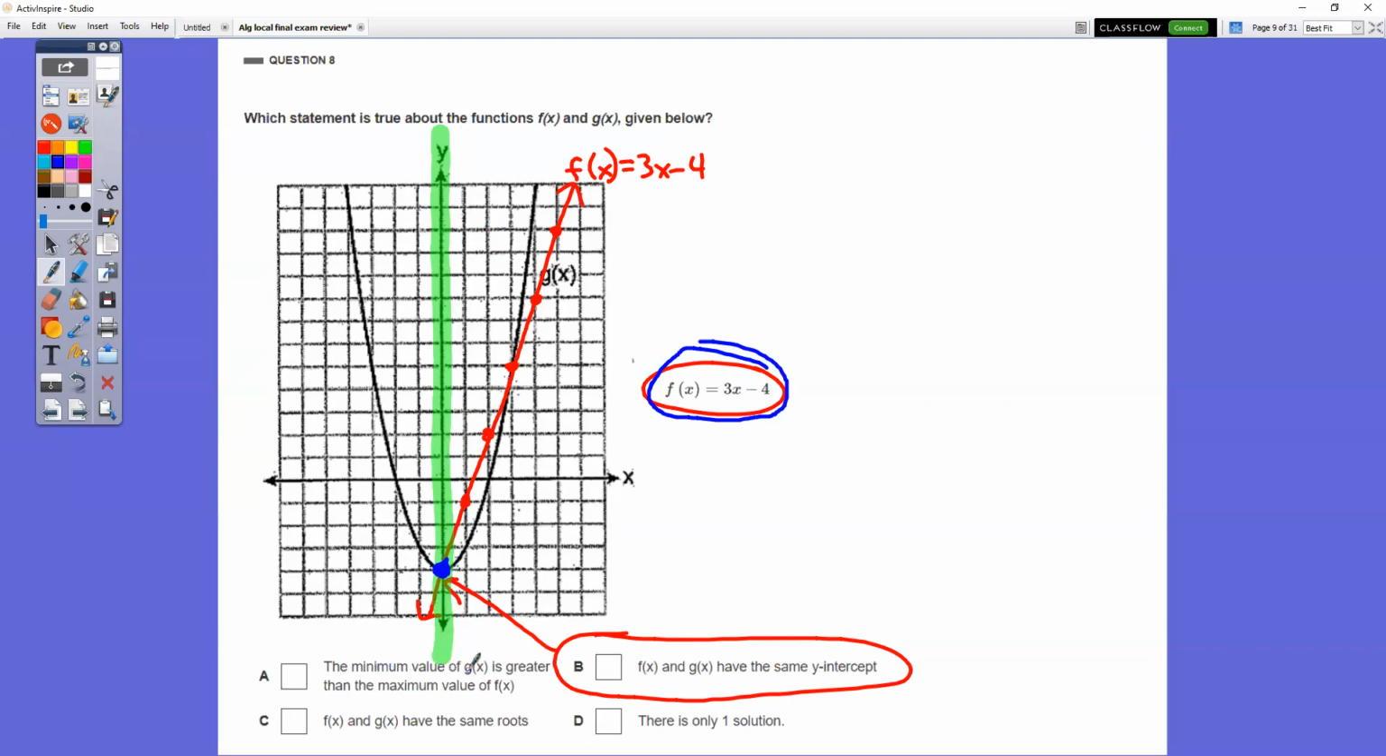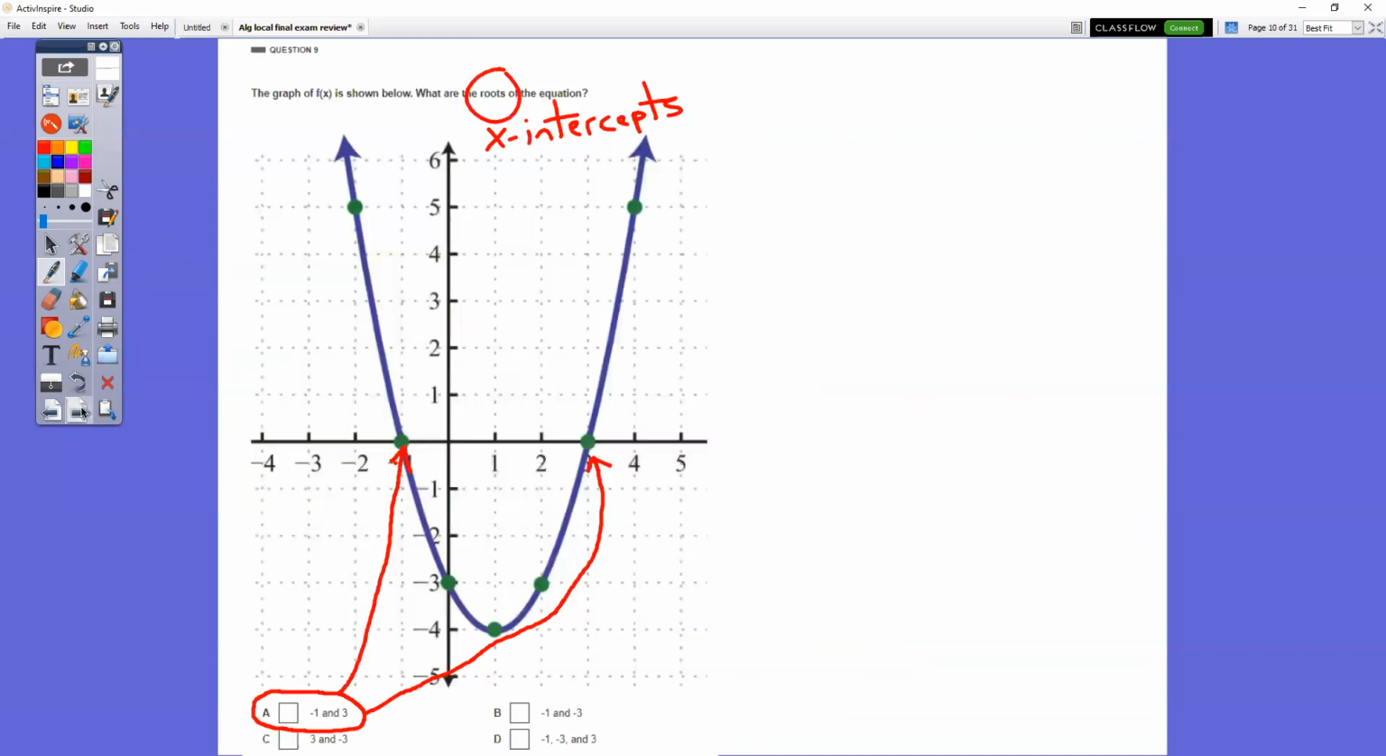Choice A says the min value of g of x is greater than the max of the f of x. F of x doesn't have a max, so that doesn't make any sense. There is only one solution. No, there's not. They cross at 2 points. So there's really two solutions. And they have the same roots. The line doesn't have a root, so I don't even know what that means.